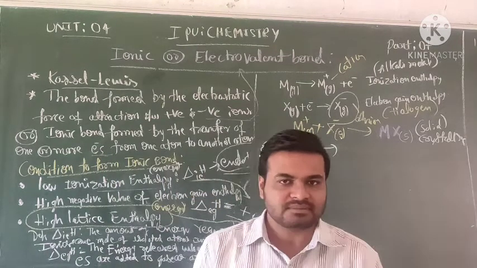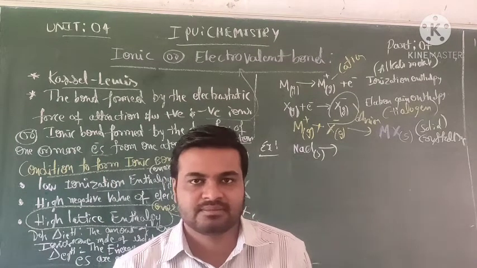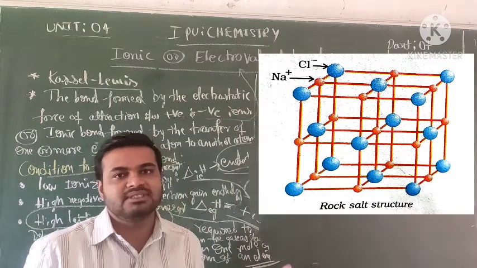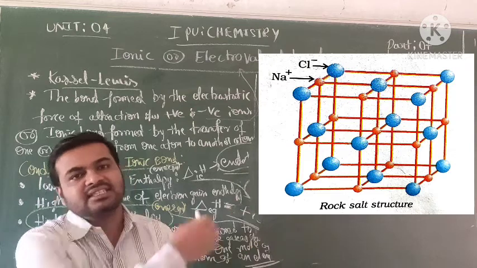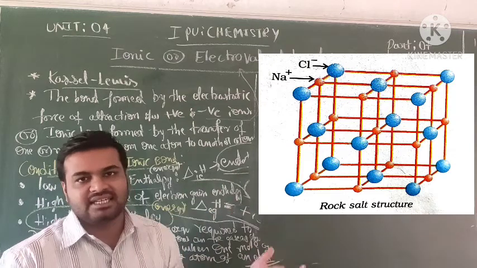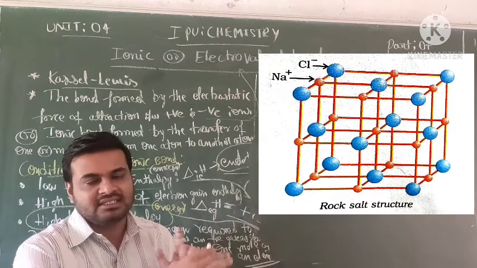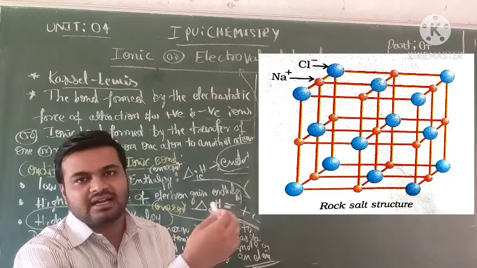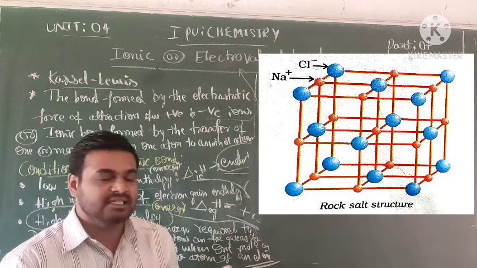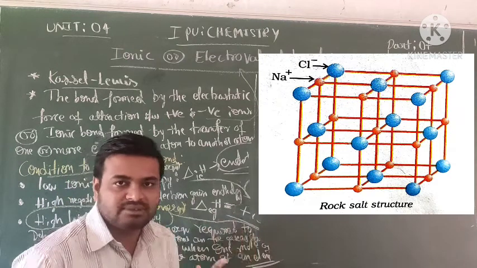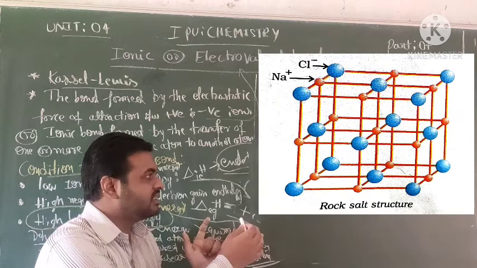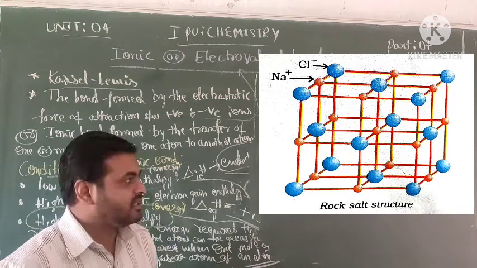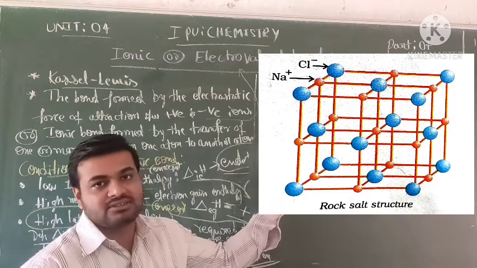Crystalline means it has a definite shape and a three-dimensional structure. See, this is the structure of NaCl, rock salt. There is a Coulombic interaction between the atoms. The Coulombic force between the atoms gives the crystalline, definite shape of the structure. Later we are going to discuss all those terms.